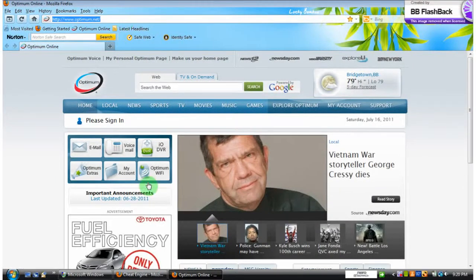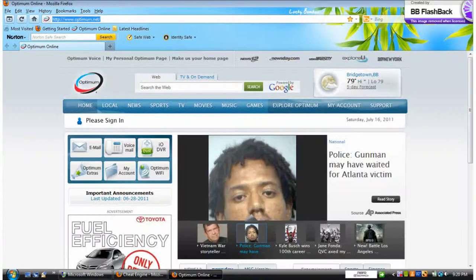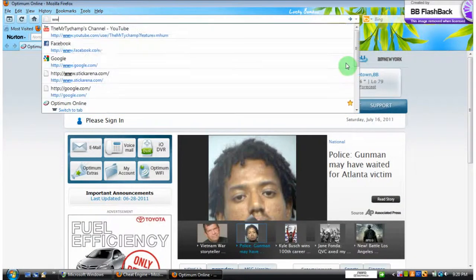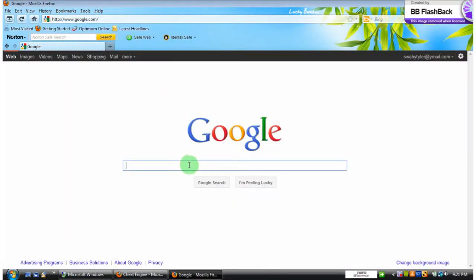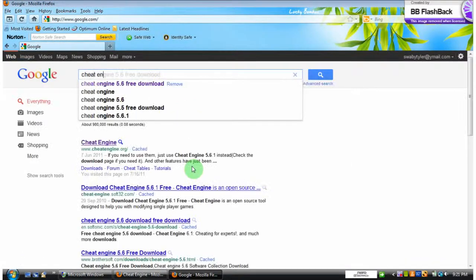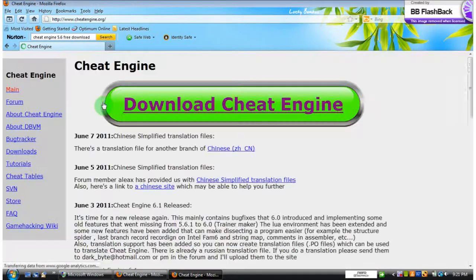So let's get right into it. And first, what you want to do is go to www.google.com, and when you get there, type in Cheat Engine 5.6 download, and then click on the first one. Okay, click on the first one.